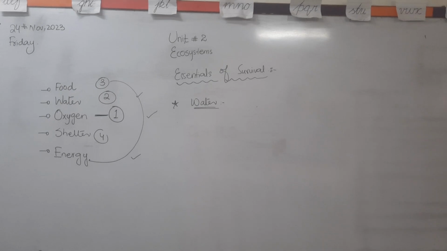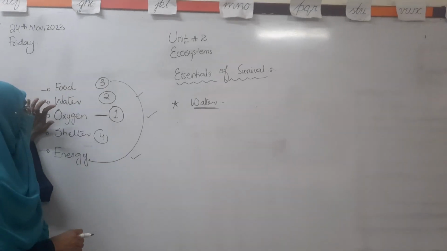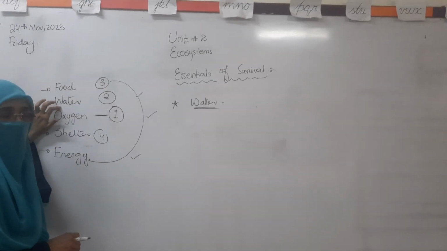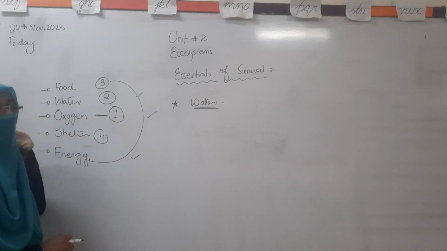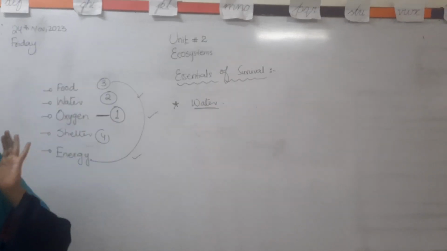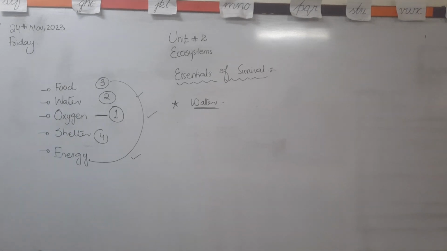We have the ability to survive without food for some days, but we can't survive much longer without water. Okay, we also discussed in the previous lesson that there is an animal which has the ability to survive without water for a long period of time. Which animal is that? Can anybody tell me the name of that animal? Okay, good. That is the camel. Camels have the ability to live in the desert for a long time without water.